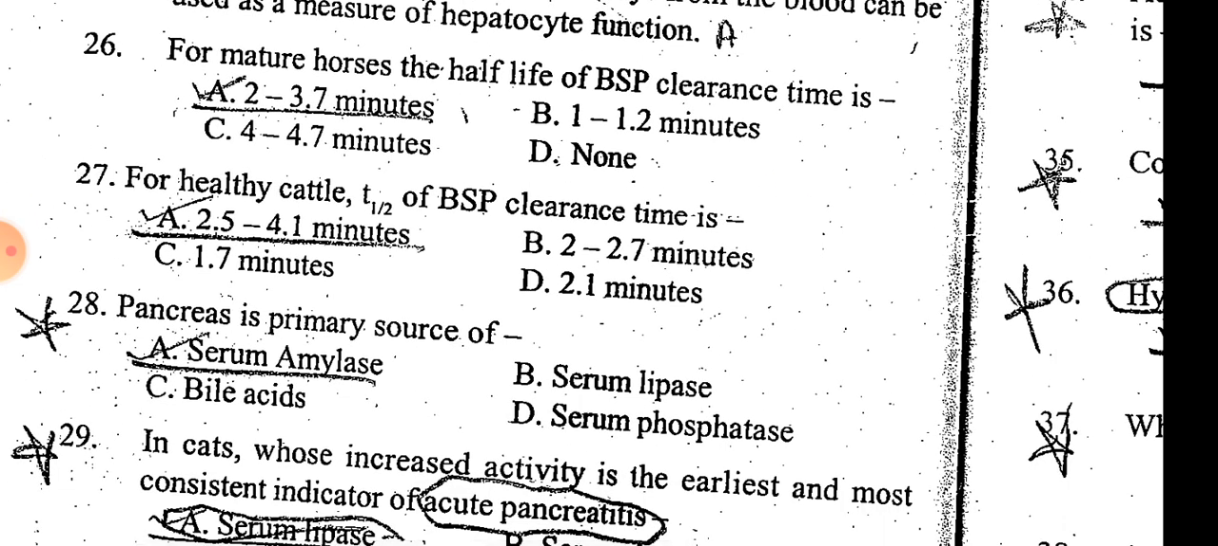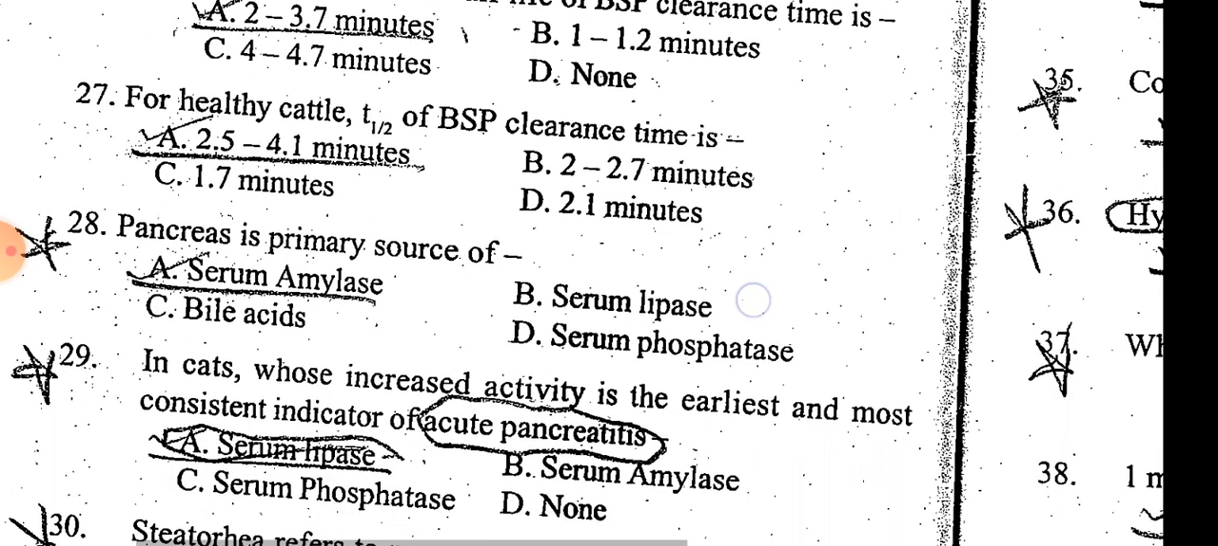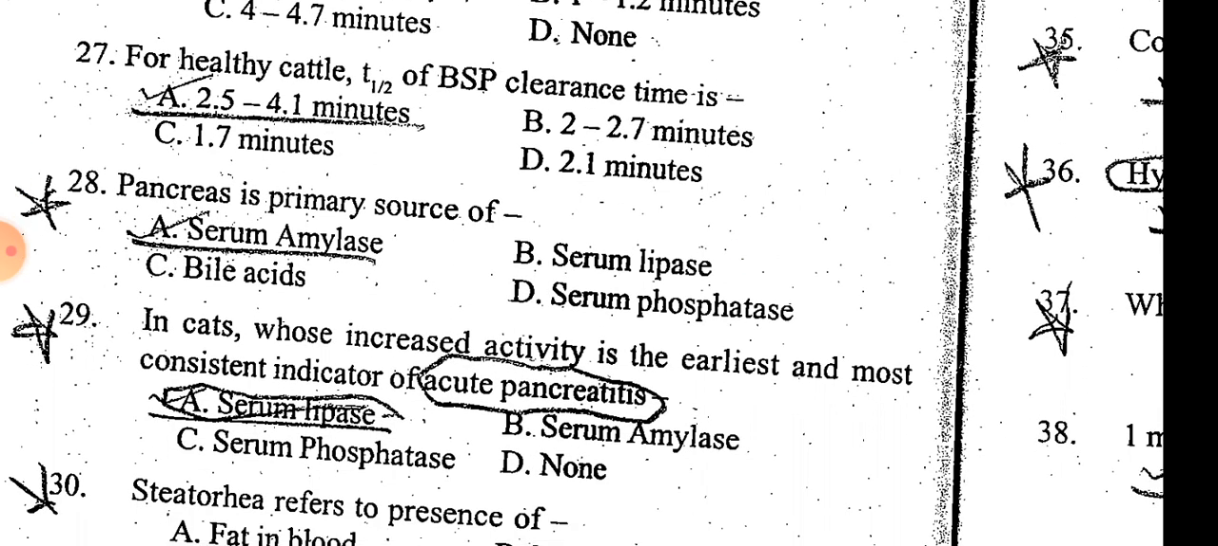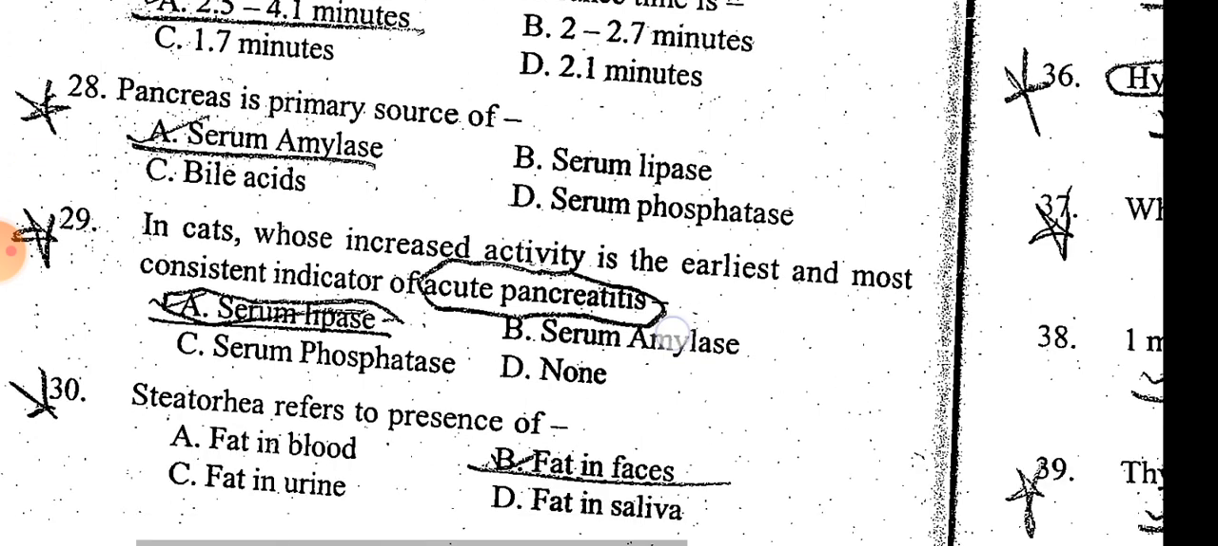Pancreas is the primary source of serum amylase. In cats, serum lipase activity is the earliest and most consistent indicator of acute pancreatitis. In cats, pancreatitis is detected by serum lipase.